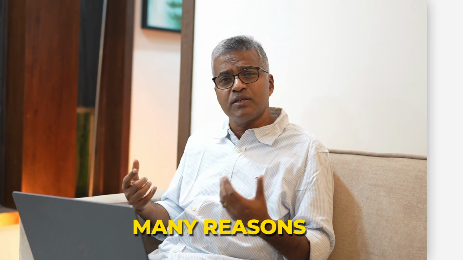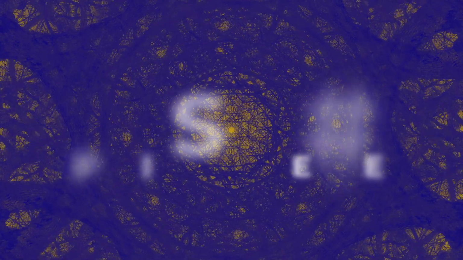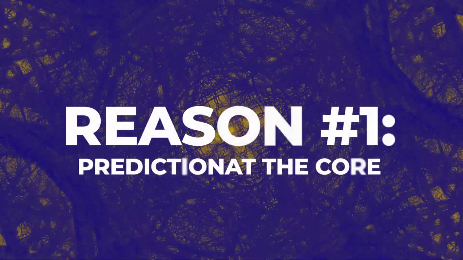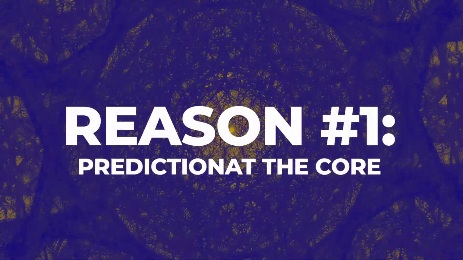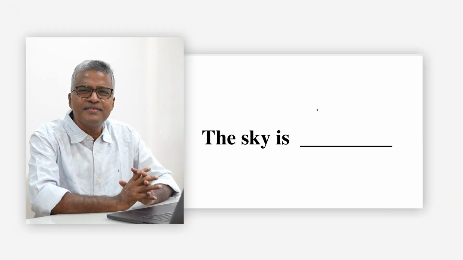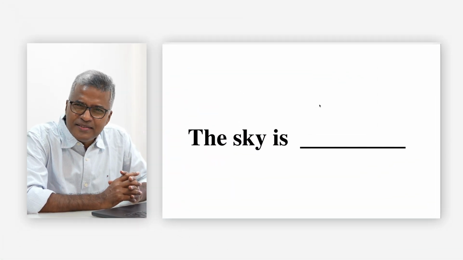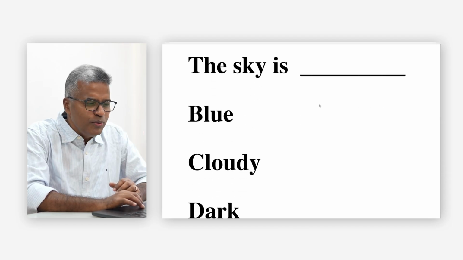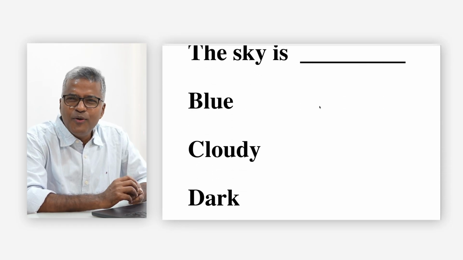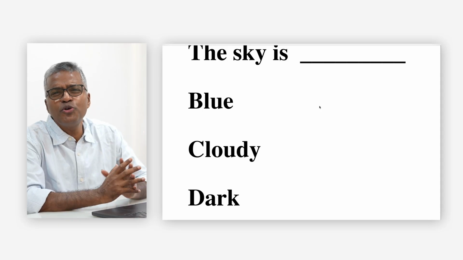Let us see why AI hallucinates. There are different reasons. We look at one reason at a time. Look at the sentence: the sky is... Is it blue, cloudy, or dark? What is the most probable word?